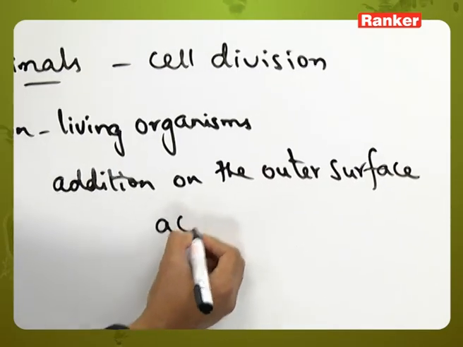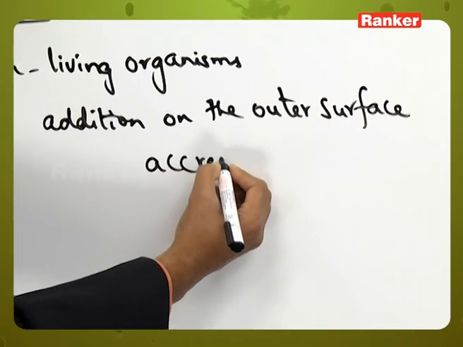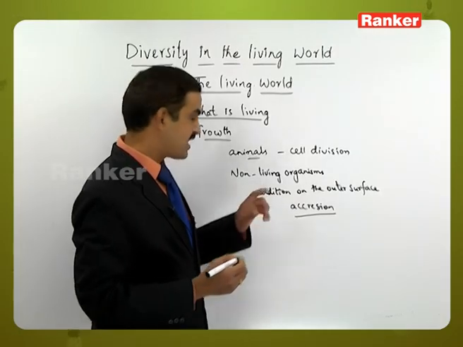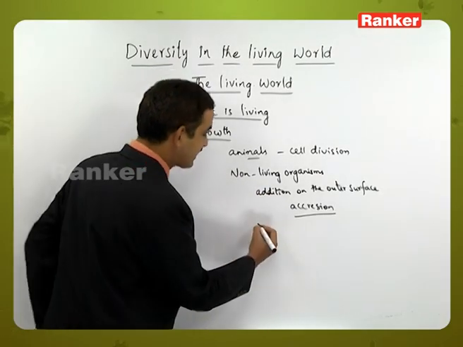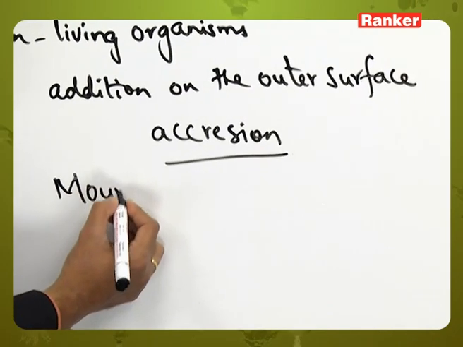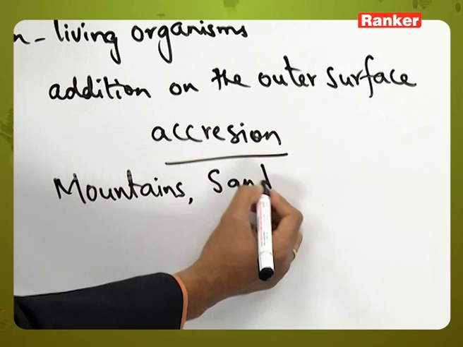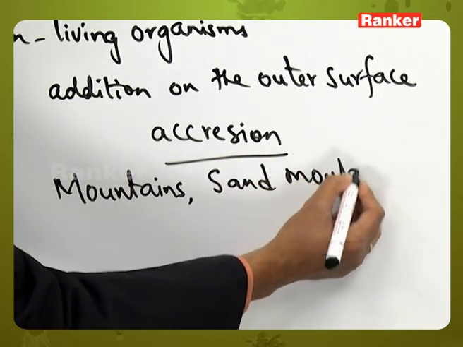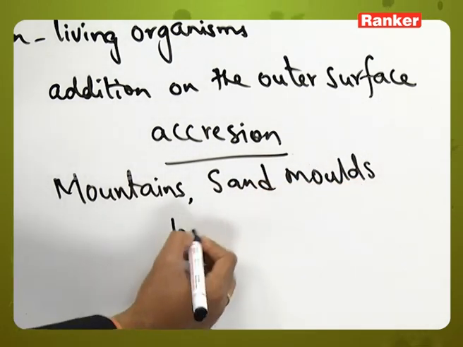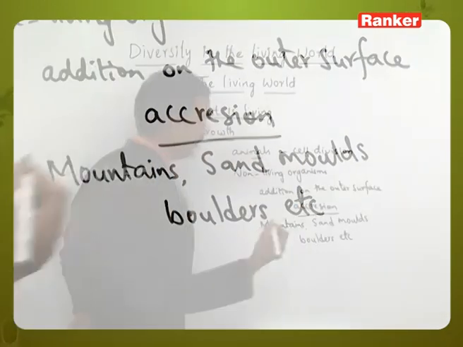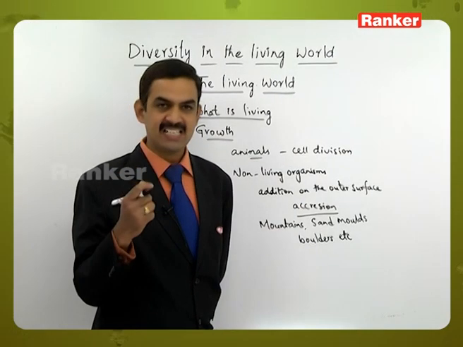So the addition of substances on the outer surface is called the accretion process. That is the change that we observe. So here let us take the examples of mountains, sand moulds and boulders, etc. In all of them, there is a possibility of increase in the size.